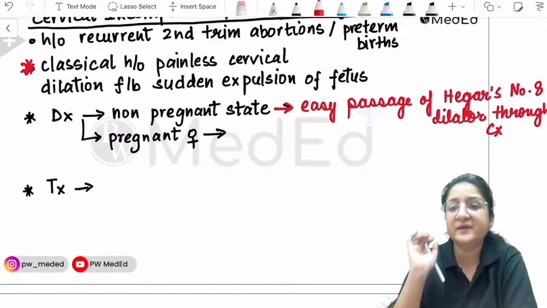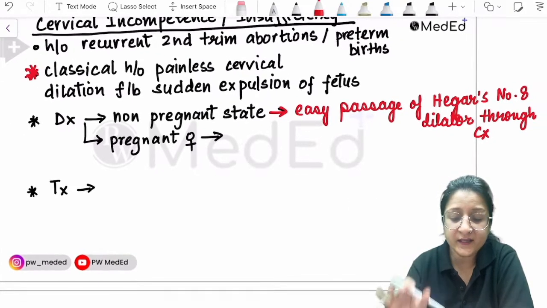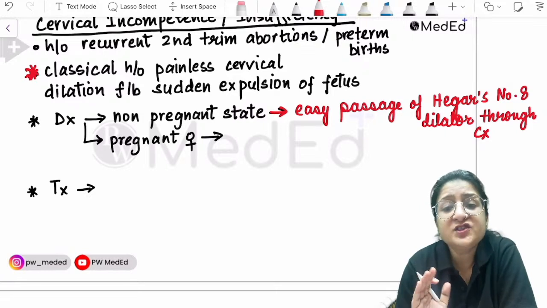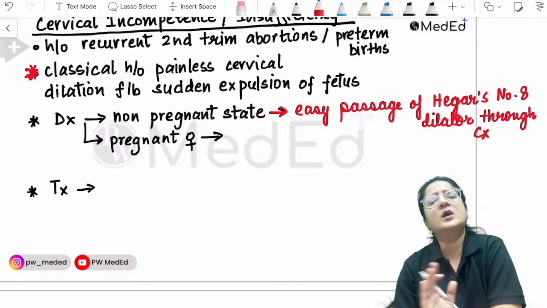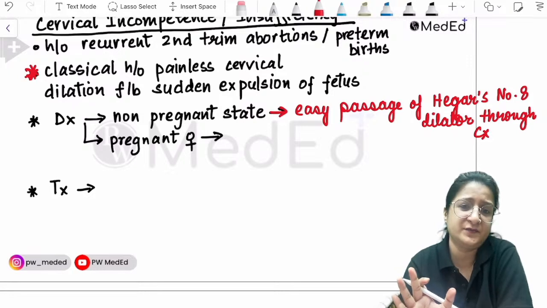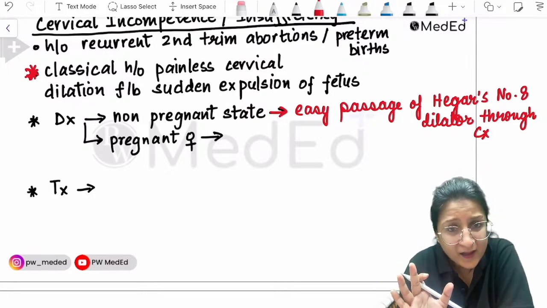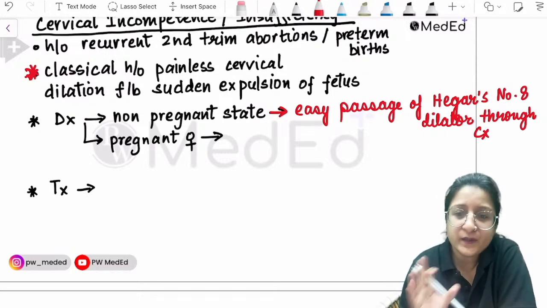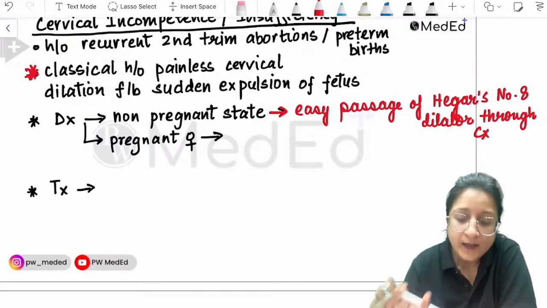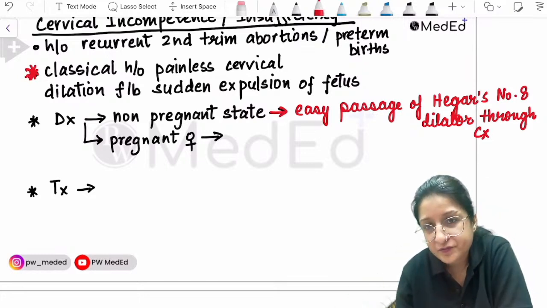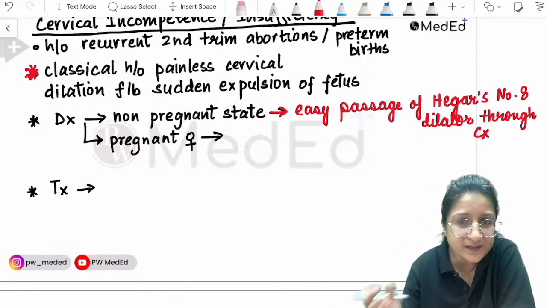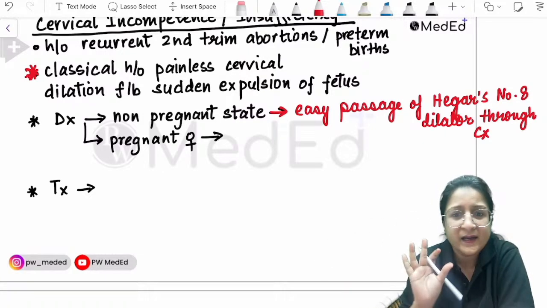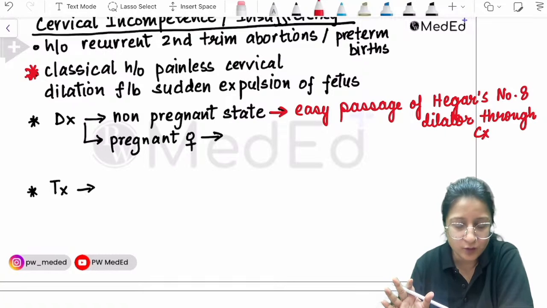Easy passage of a number 8 Hagar dilator through the cervix. That can be done, but it's something that we generally don't do because it's a very non-specific kind of test. Yes, in textbooks it is written, and for MCQs it is important, but we generally don't do it. In a non-pregnant state, easy passage of Hagar's number 8 dilator through the cervix could point towards cervical incompetence. It's not certain of cervical incompetence.